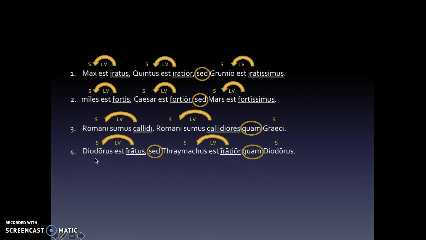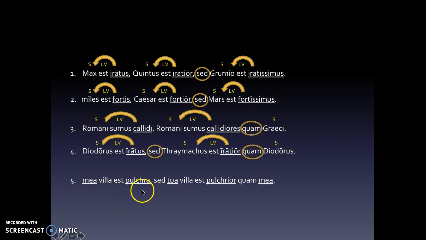Let's label the rest. Diodorus, nominative singular, that's our subject. Est is a linking verb. Thrasymachus ends in US, nominative singular, it's our subject, linking verb. Diodorus is another subject on the other side of this connector. So Diodorus is angry, but Thrasymachus is angrier than Diodorus.